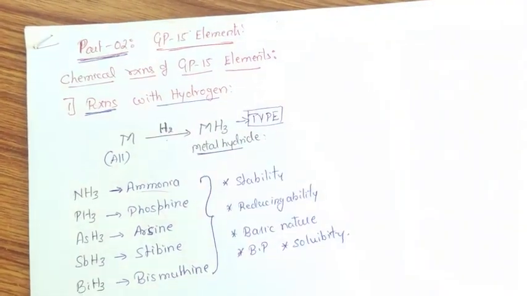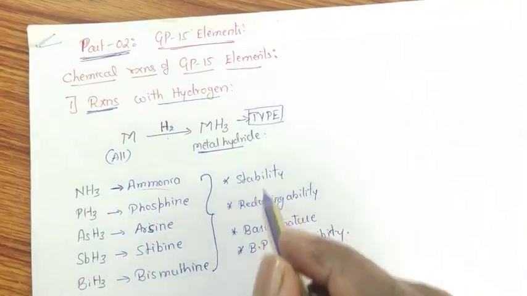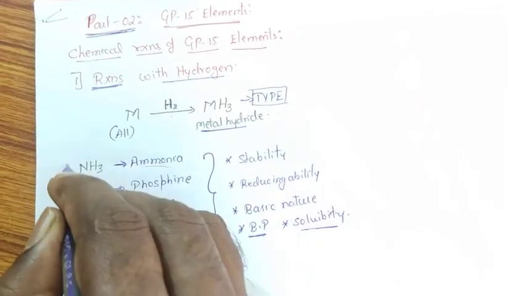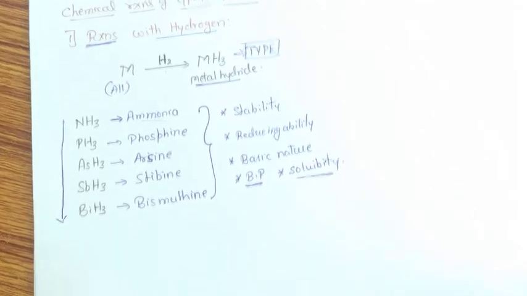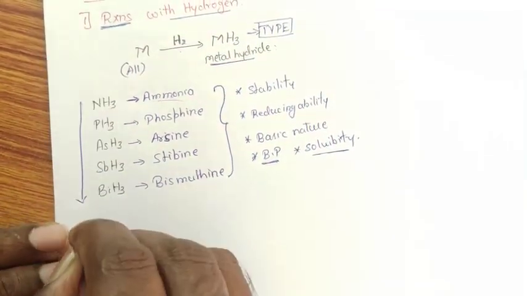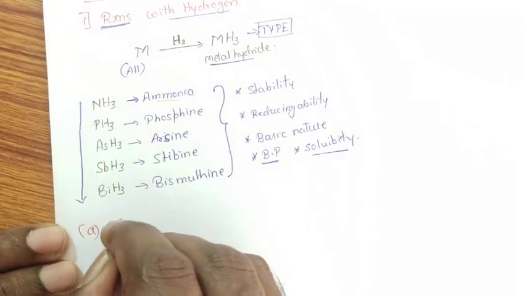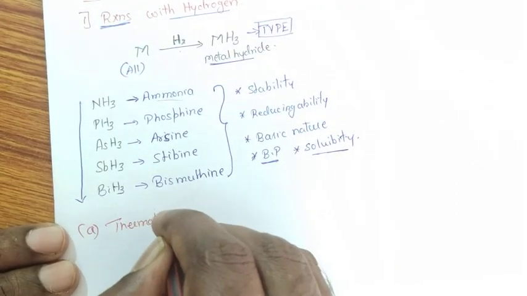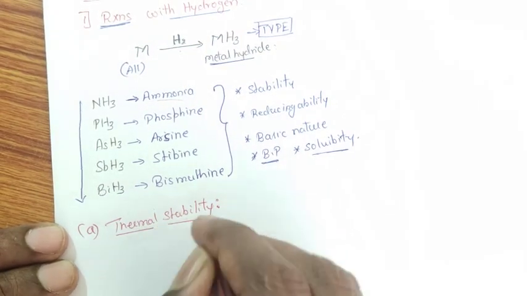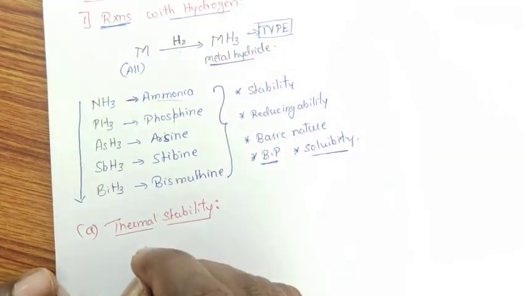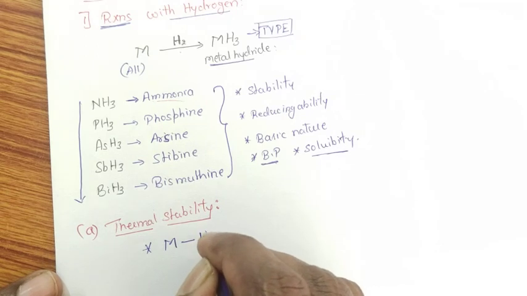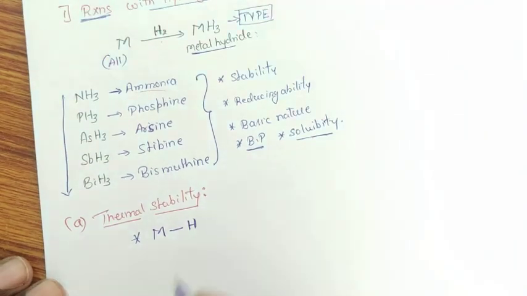Under the metal hydride concepts, we need to learn the stability of metal hydrides, reducing ability, basic nature, boiling point, and the solubility as we move down the group 15 elements. In that, the first one is the thermal stability of these hydrides. The thermal stability depends upon the bond strength between the metal and hydrogen atom of group 15 elements.